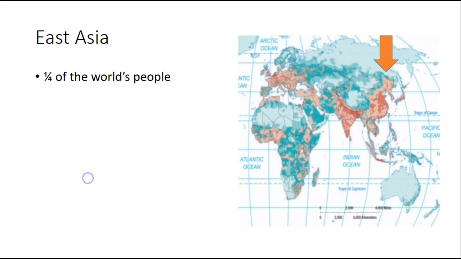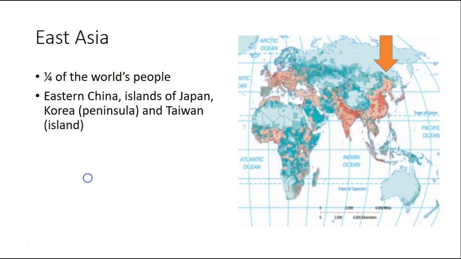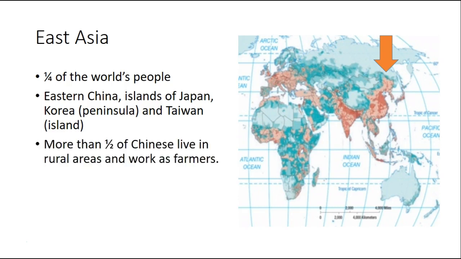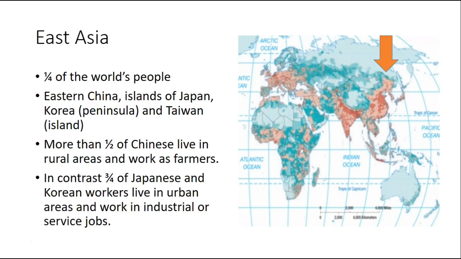So first off, East Asia. East Asia is 1/4 of the world's people. It includes eastern China, not all of China, eastern China, the islands of Japan, the Korean Peninsula, and Taiwan, the island. More than half of the Chinese live in rural areas and work as farmers. In contrast, 3/4 of the Japanese and Korean workers live in urban areas and work in industrial or service jobs. If you have my worksheet, you should be coloring the area in red on your worksheet as it requires. This area right here, sorry I didn't mean to go over to India. This area: Japan, China, and the Korean Peninsula.